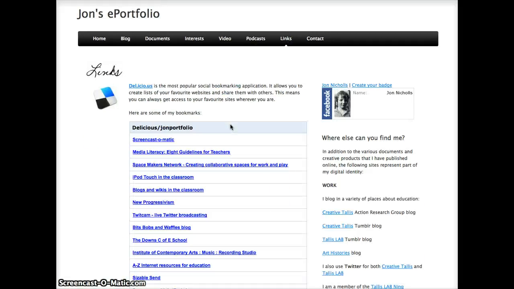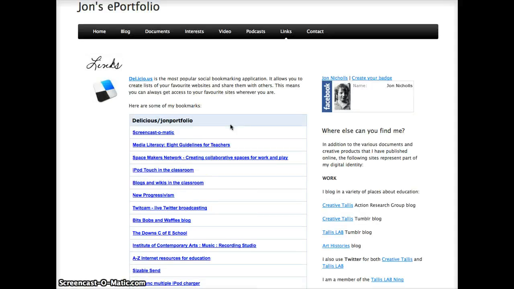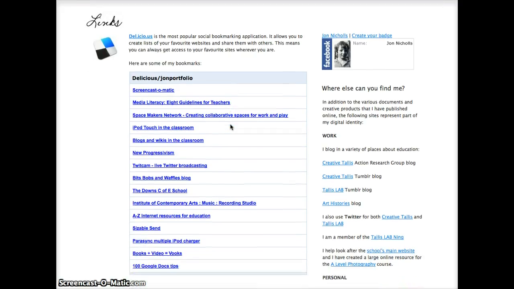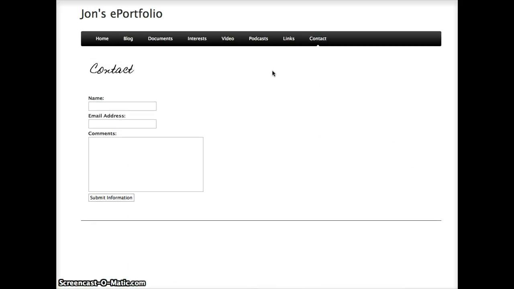On the links page, I'm using a feed from Delicious, which is an online social bookmarking site. This has been really useful and has sort of replaced my usual bookmarking process on the machine itself. And then finally, I have a contact form so that people can send me a message.